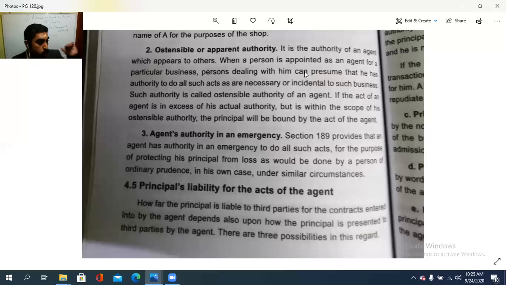So he is using his authority to save the principal's life. That's the third one, agent's authority in an emergency. So these are the three things with regard to which an agent's authority is vested. One is actual or real authority, another one is ostensible or apparent authority, and the third one is in case of emergency situation.